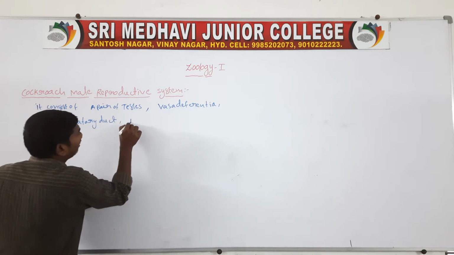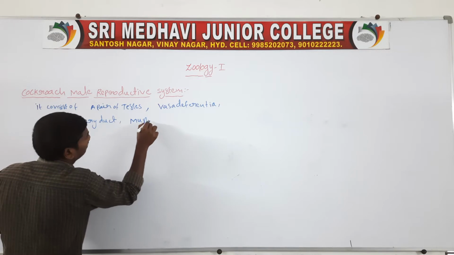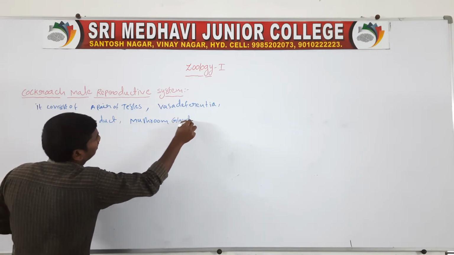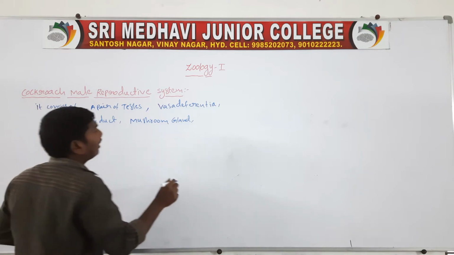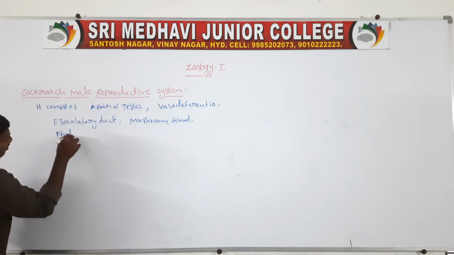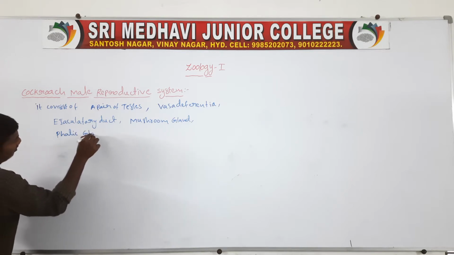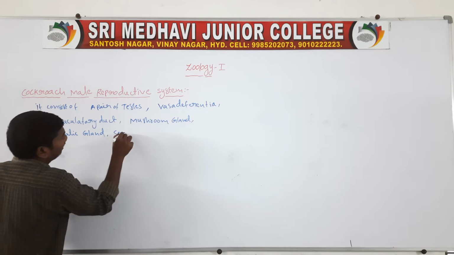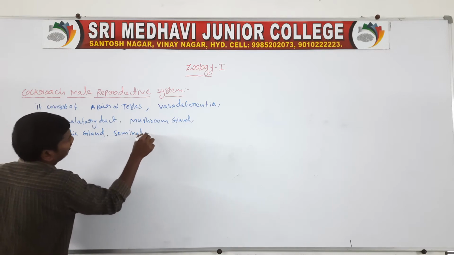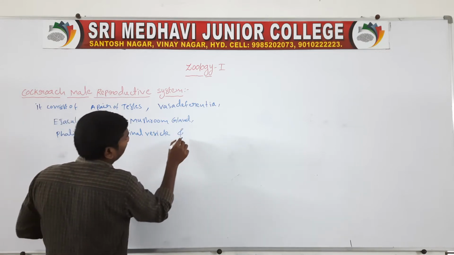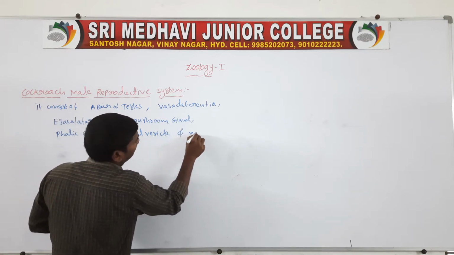The glands are the mushroom gland, the phallic gland, and the seminal vesicle, and the male external genitalia.